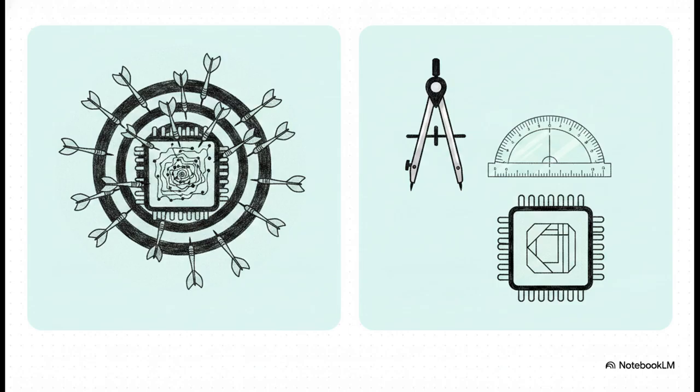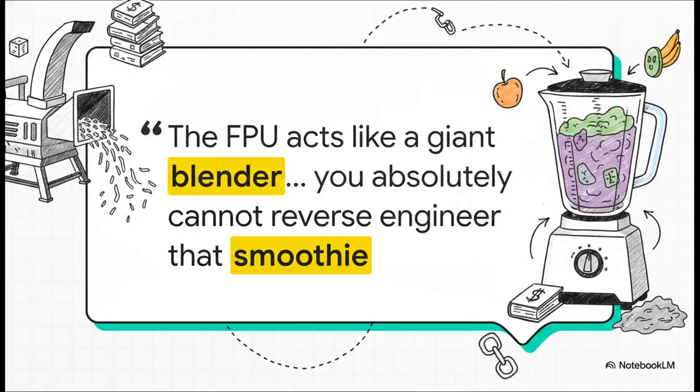But then, on the flip side, we have the ALU Surveyor. The arithmetic logic unit is exactly what it sounds like. It is strictly deterministic. 1 plus 1 is exactly 2 every single time. And relying on this FPU gambler creates this devastating wood chipper effect. Because the math is just a guess based on hidden silicon approximations, the original data provenance, the true identity of the data, is permanently lost.